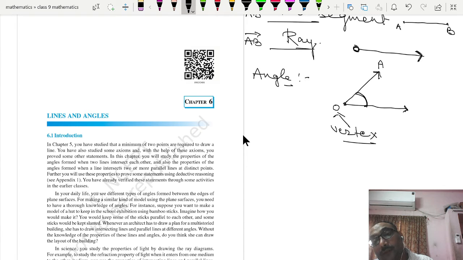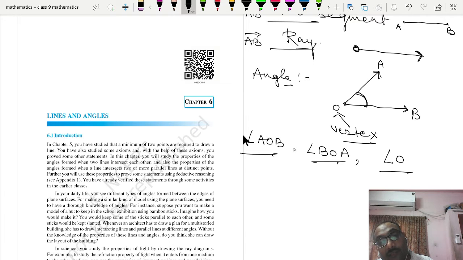This angle can be named with the two ends of the rays and one common end. So you can write this angle as angle AOB or angle BOA or angle O. You can write in these three terms and all denote the same angle.